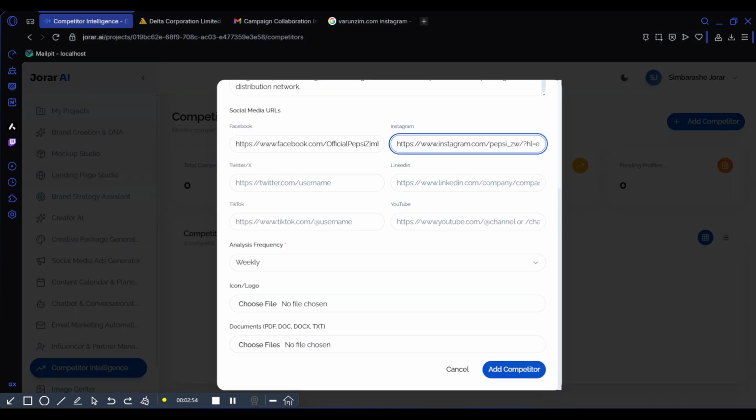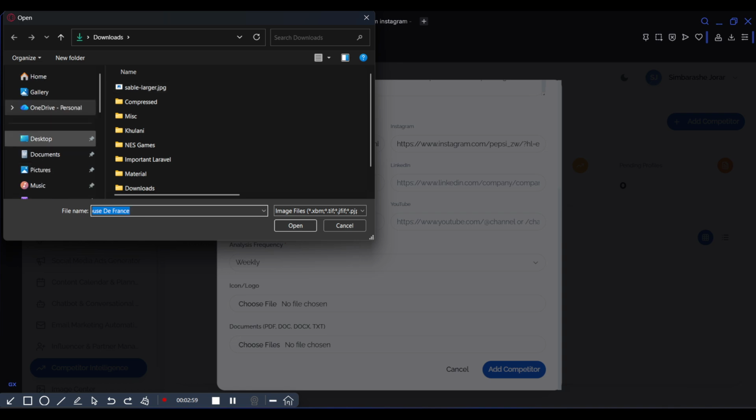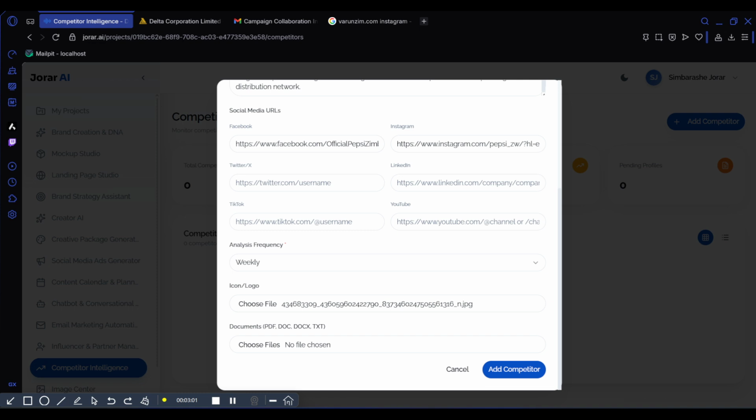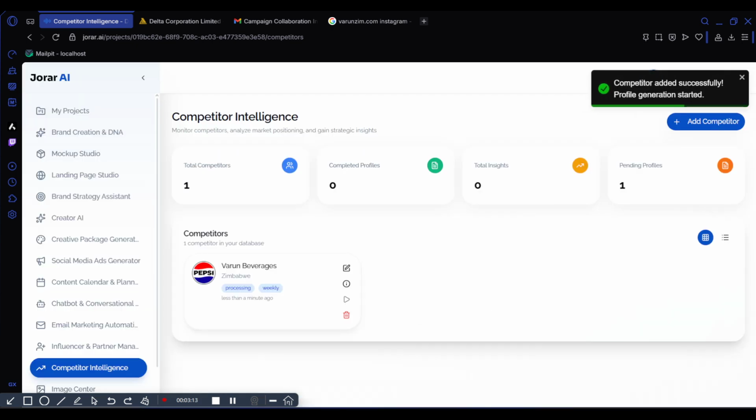For the logo, you can just choose show all files, the downloaded ones. On desktop, this is where we have our file. We can also add documents if you've got documents about the competitor. If I add a competitor here, what it's simply doing is processing everything about that competitor. It's crawling their website, the social media that has been provided, all the links. If there's an article on Wikipedia, it processes everything so that it gets a brand DNA of a competitor.